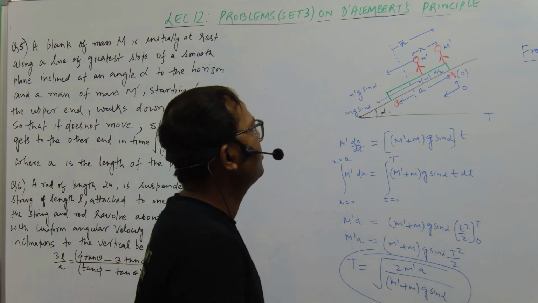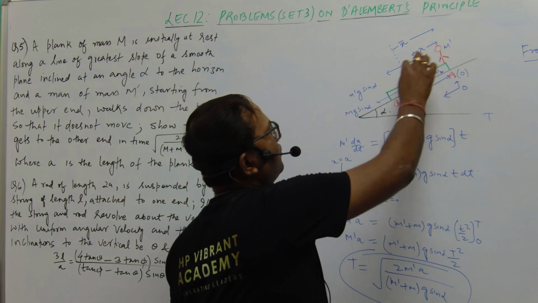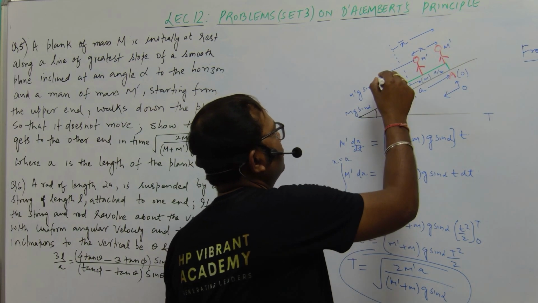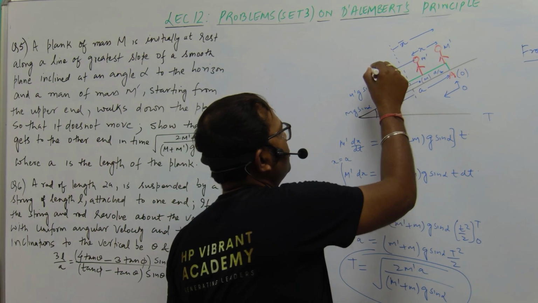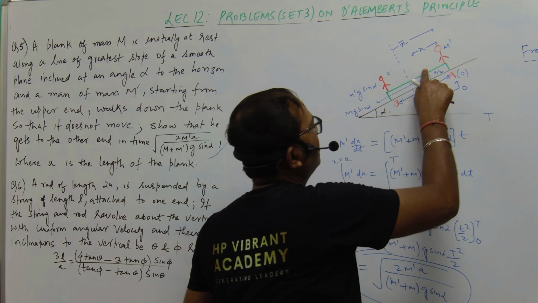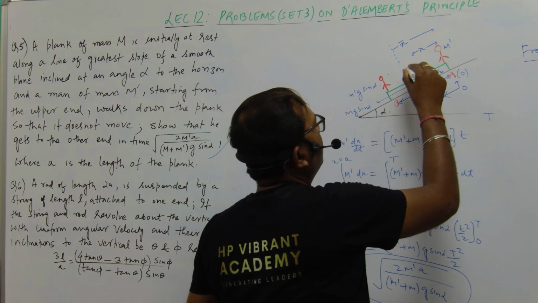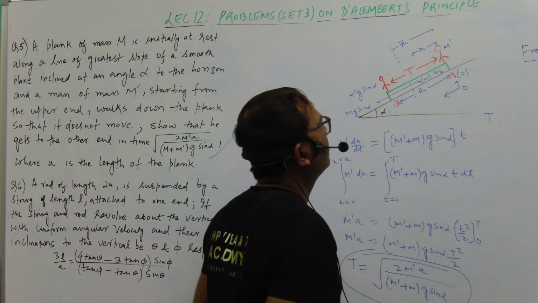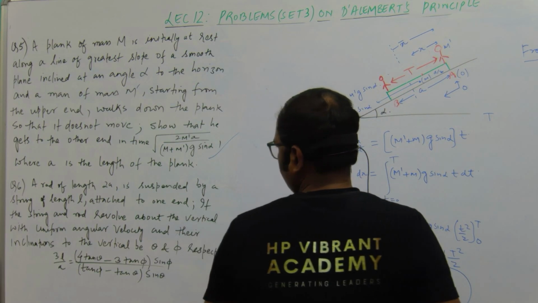This is the total time taken by the man to reach from position A to position B. This is the final position of the man. So capital T is the total time taken to reach from point A to point B. Okay, so let us discuss question number 6.